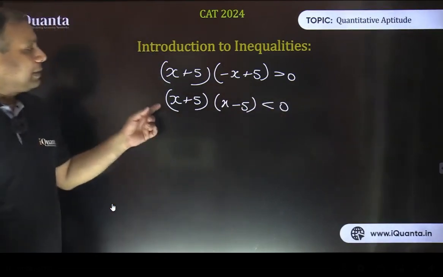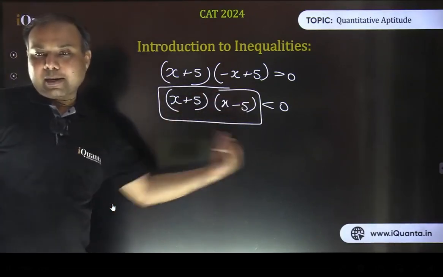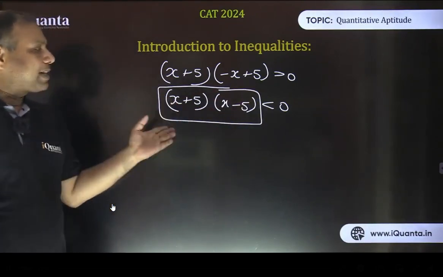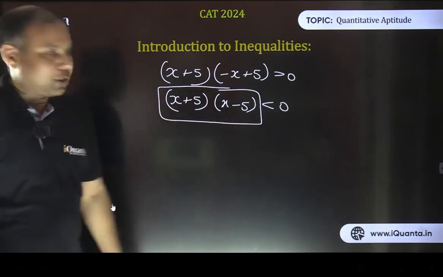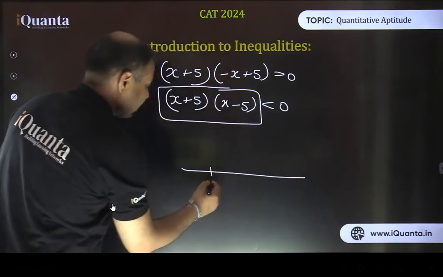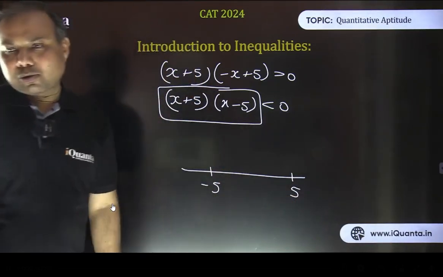Fine. Now this is a quadratic expression. Just see this part. What are the critical points on the number line? It's minus 5 and plus 5, right? So at minus 5, this term will become 0. At positive 5, this term will become 0. So this is an upward parabola passing through 2 points, minus 5 and 5. No need to draw it actually, but we can draw also.